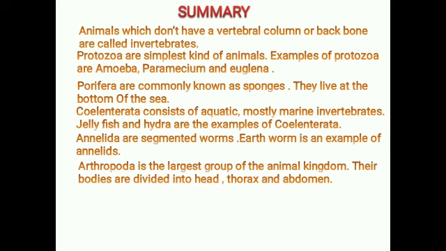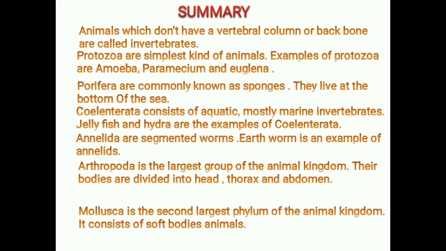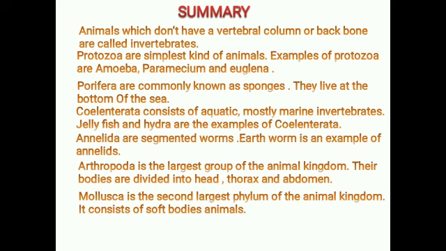Arthropoda is the largest group of the animal kingdom. Their bodies are divided into head, thorax and abdomen. Mollusca is the second largest phylum of the animal kingdom. It consists of soft bodies animals. And Echinodermata has spiny projections.